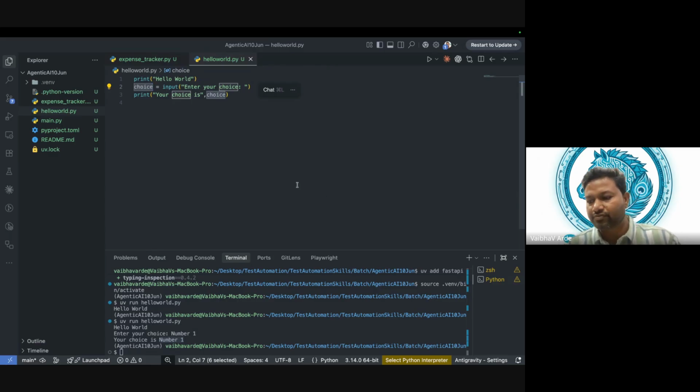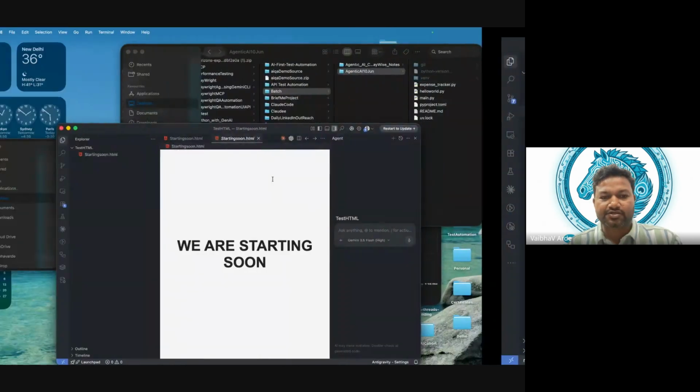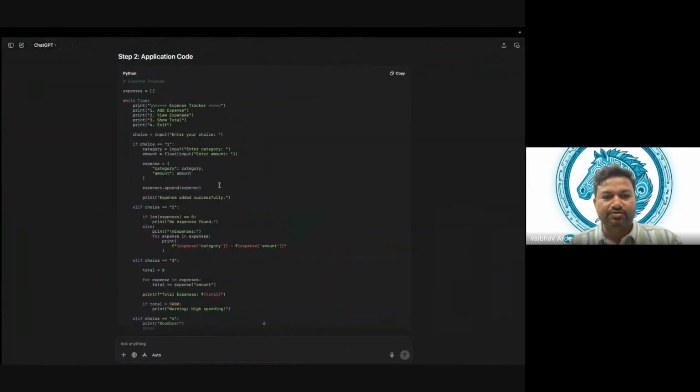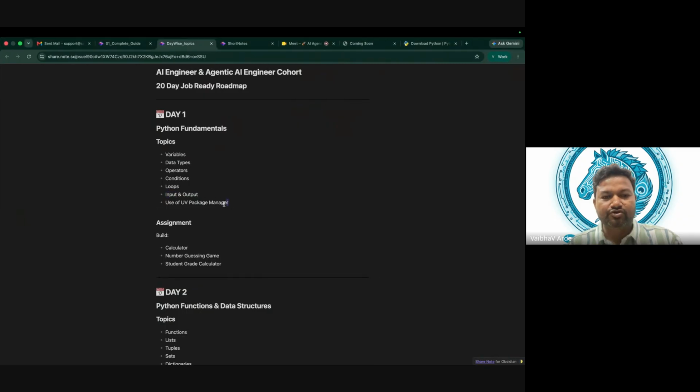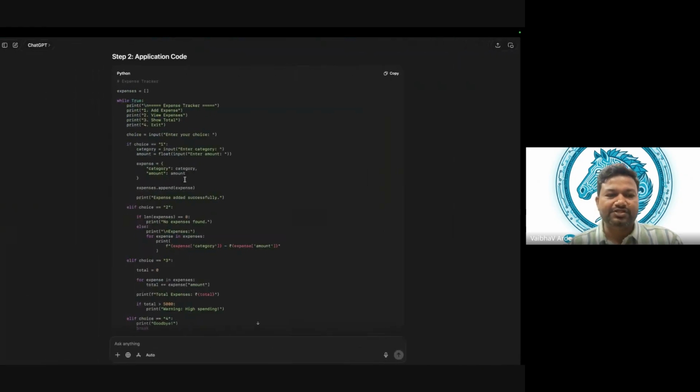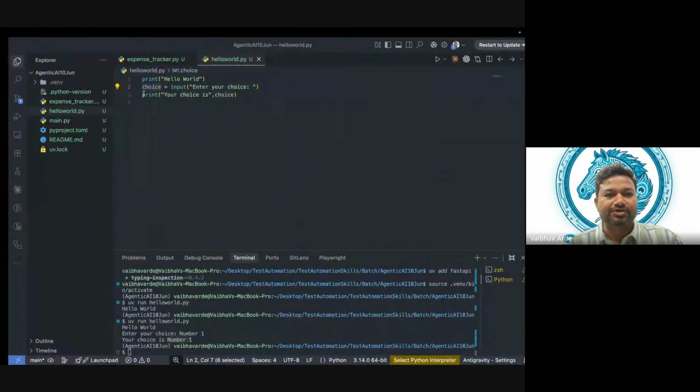Okay, great. So UV is complete, input and output is complete. Variables, I think, we are partially done with. Now what is left? Loops. We just saw while, which we have implemented, and we will see for as well. Then conditions, operators, and data types. So let's see.